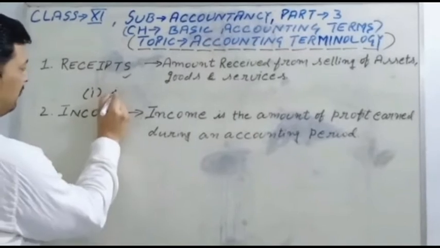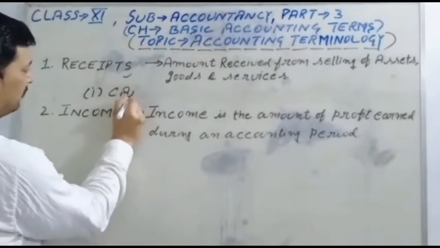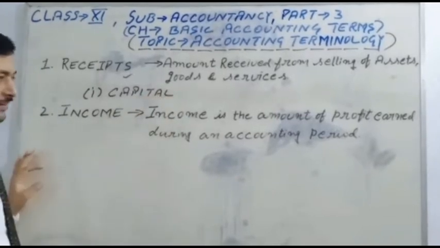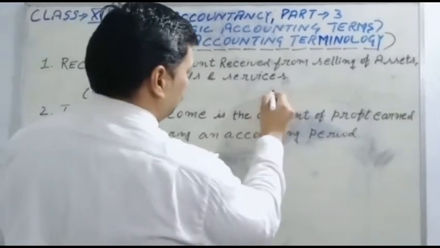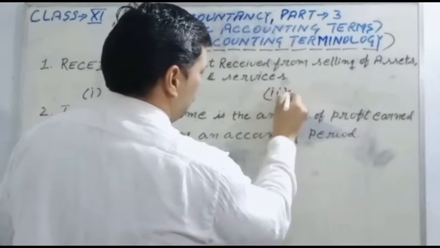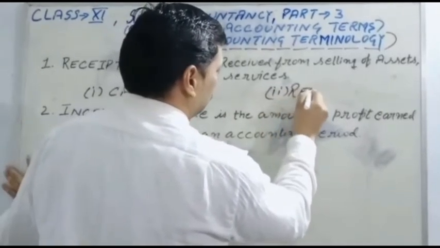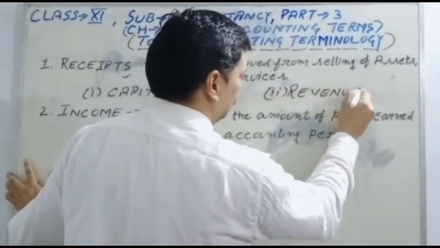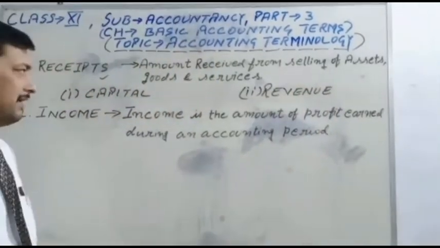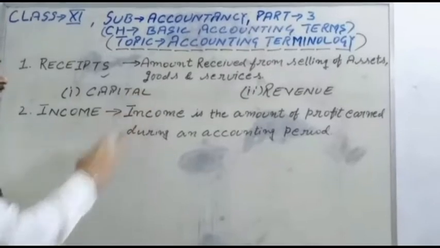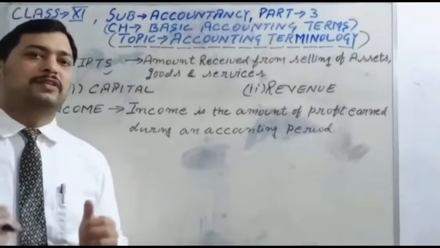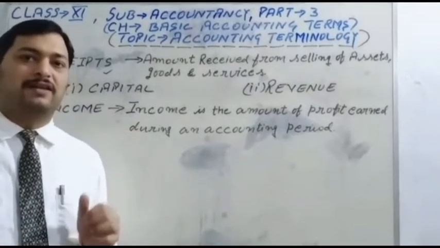First is capital receipts, and second is revenue receipts. Capital receipts are non-recurring income. Non-recurring means the income is not received regularly.